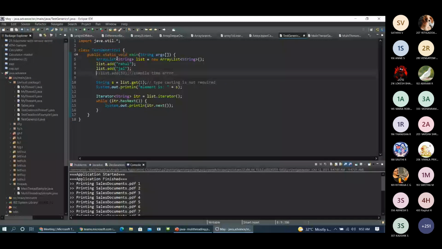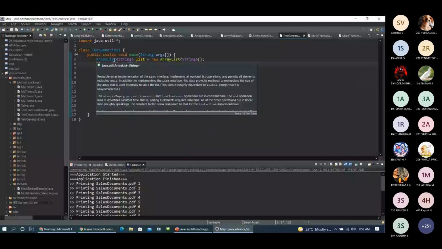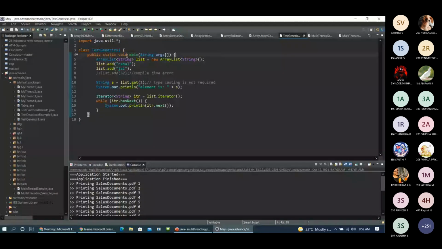This is how we represent generics. You may know that in collections we have ArrayList, because we are going to deal with objects. A collection of objects has to be iterated, stored, or created, and searching and many other mechanisms can take place. So we have ArrayList to store a number of objects inside a list.